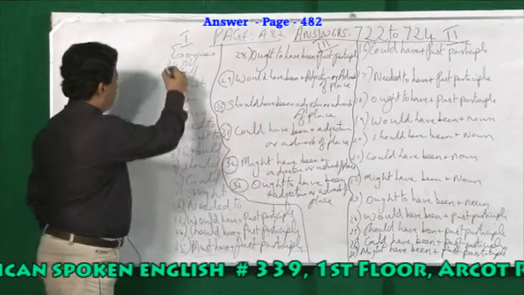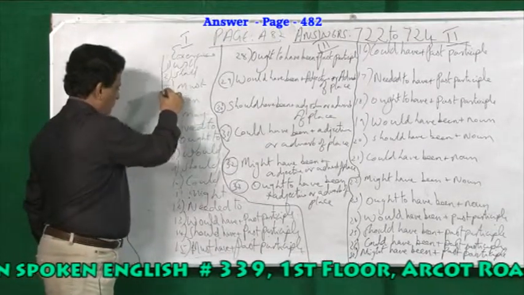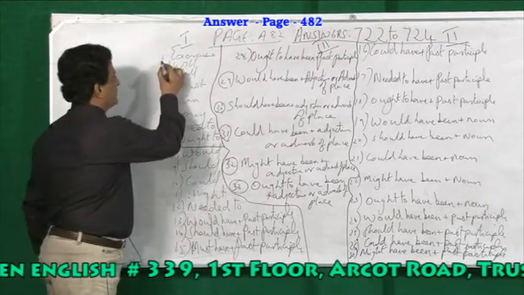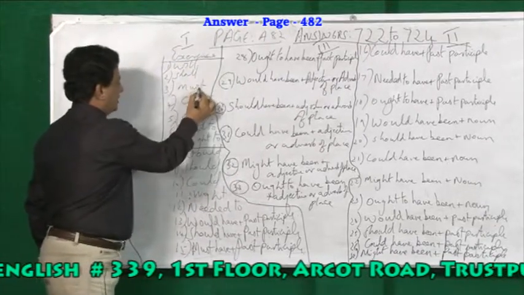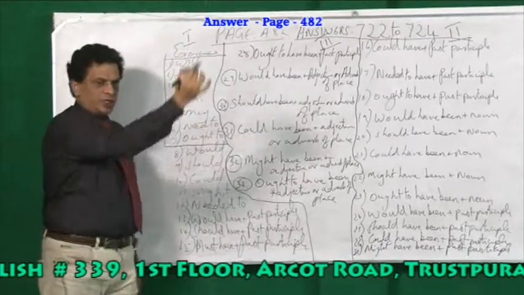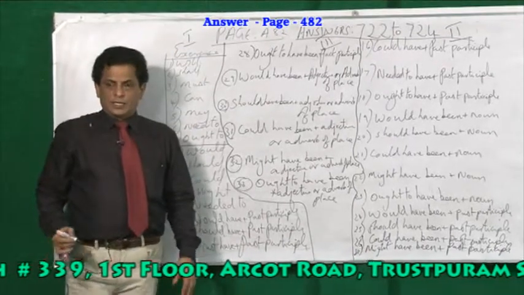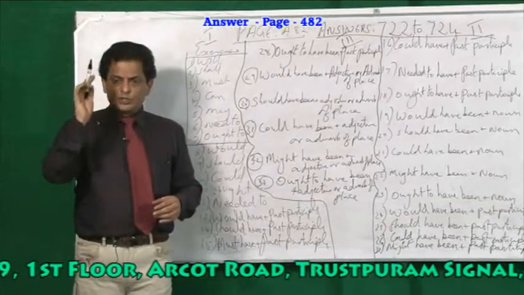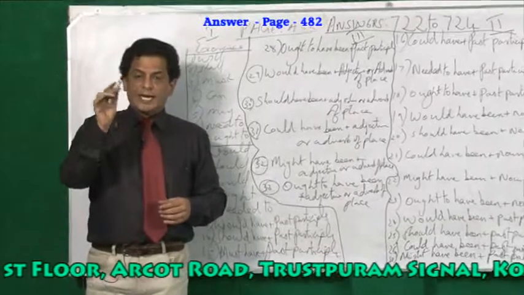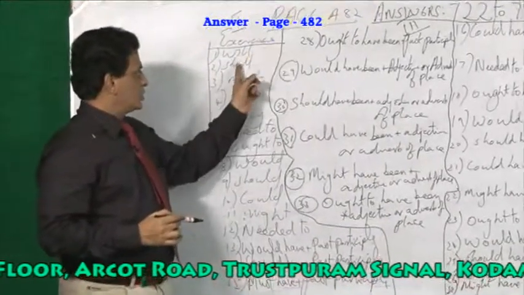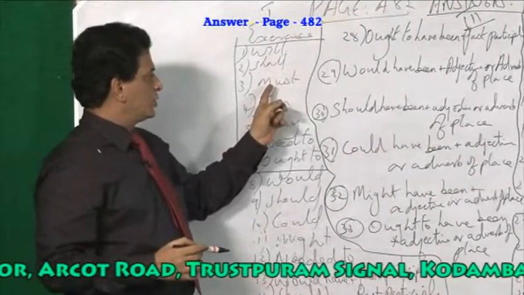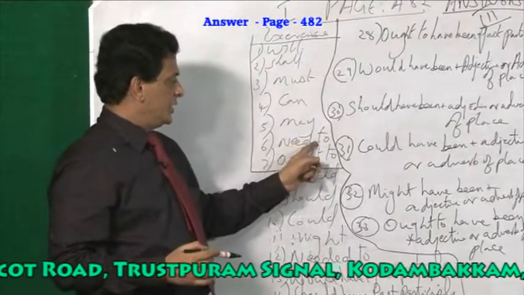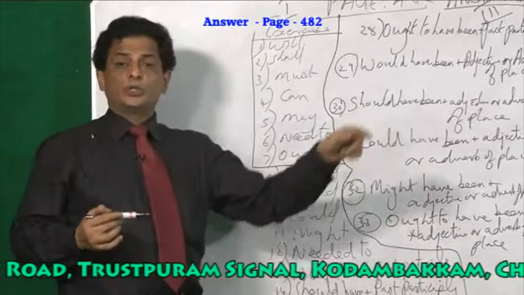See here, from 1 to 7, it is present tense modal verb. Will, shall, must, can, may, need to, ought to, it is present tense modal verb. In the answer sheet 722, we have used the subject they and mangoes. They will eat mangoes, I shall eat mangoes, he must eat mangoes, he can eat mangoes, he may eat mangoes, they need to eat mangoes, they ought to eat mangoes.